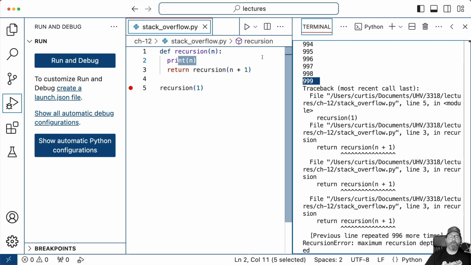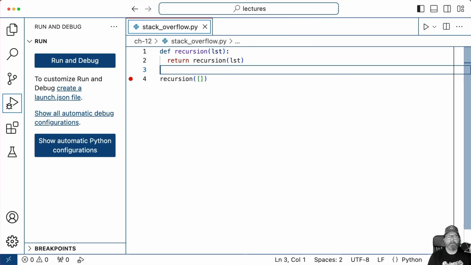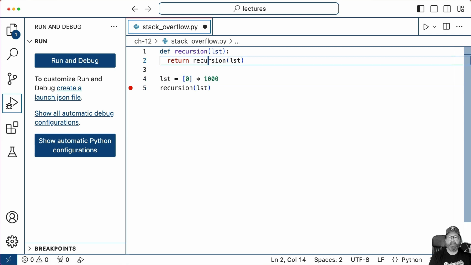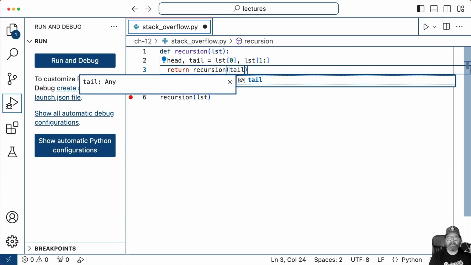So if you were doing a for loop with a list using a recursive call, and the list has more than 1,000 items in it, you will get a stack overflow error. We can test that out too. I'm going to build a list that's 1,000 zeros, and pass that list in. I'll do the same thing: head, tail equals list[0], list[1:], and I'll pass tail in here.